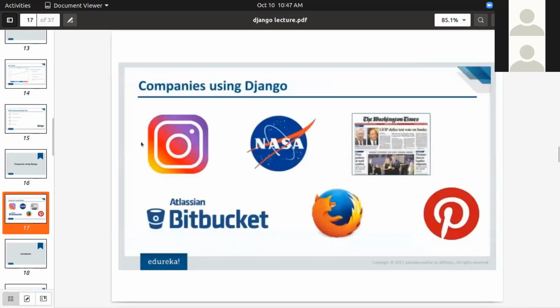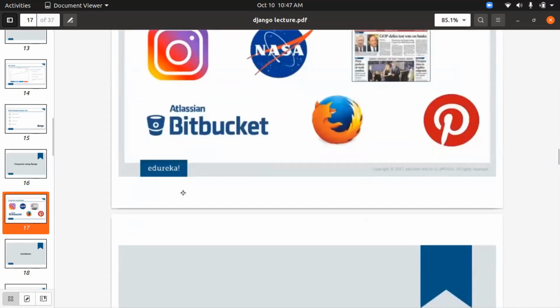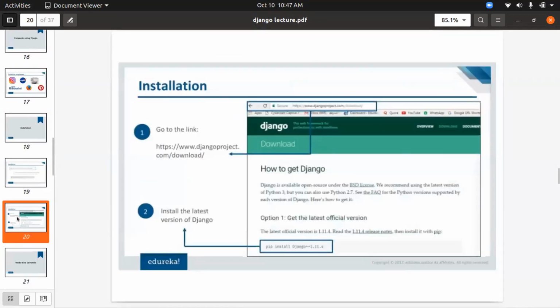As for the companies using Django, I said you will be sure once I show you the companies. The first company you can see is Instagram, which most of you must be using, and also NASA. They both and many others use Django as their major backend framework. It is highly scalable and highly secure, and that's the reason these companies are using Django nowadays. It's a framework in demand, and I think you should learn Django.